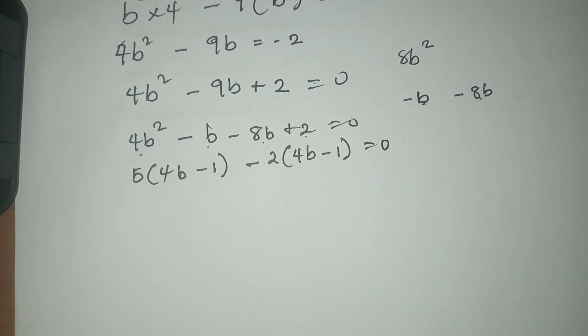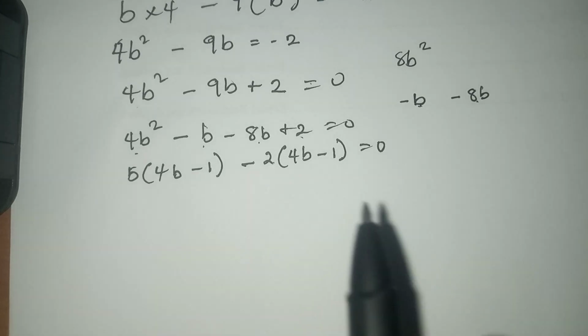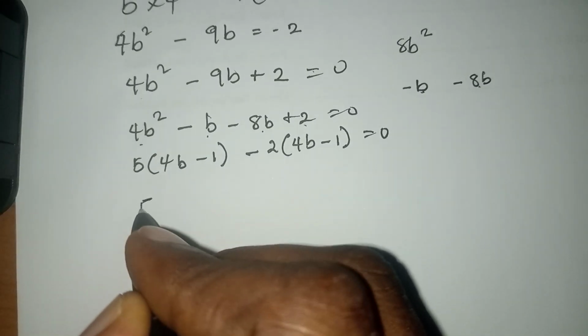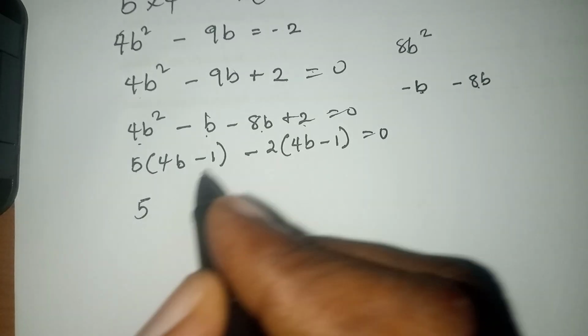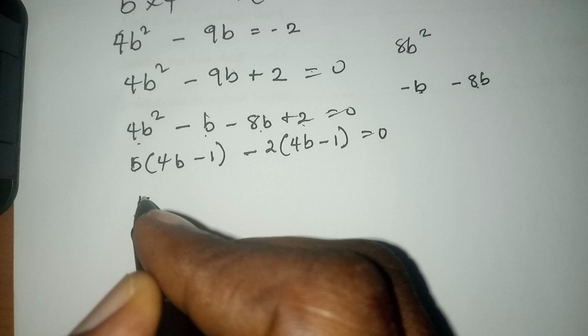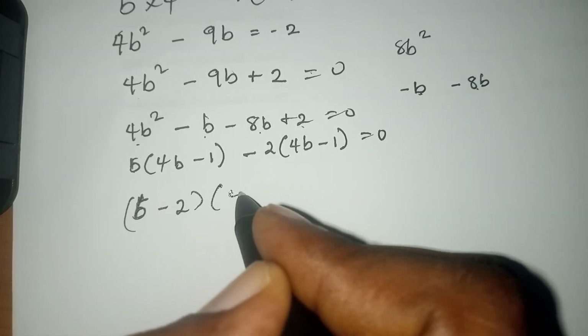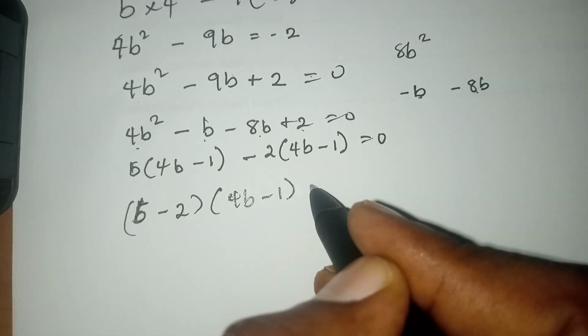Now note, the terms in the bracket must be the same. So from here we now have, sorry, it's a mistake, this is b minus 2 into 4b minus 1 equals to 0.